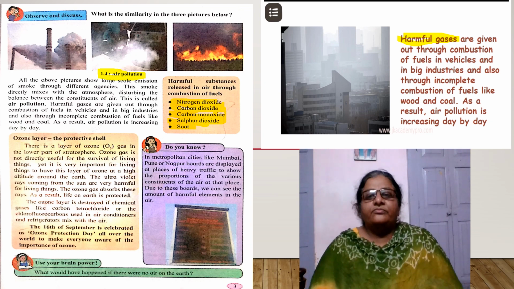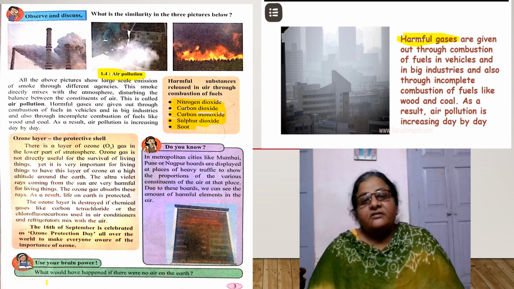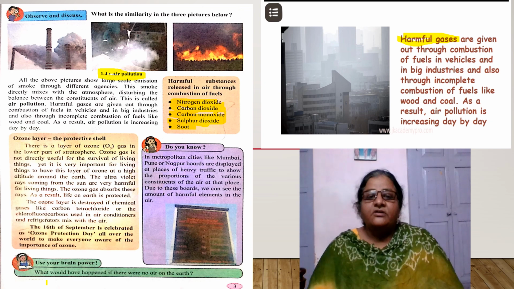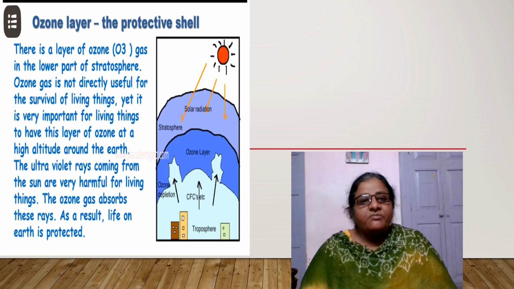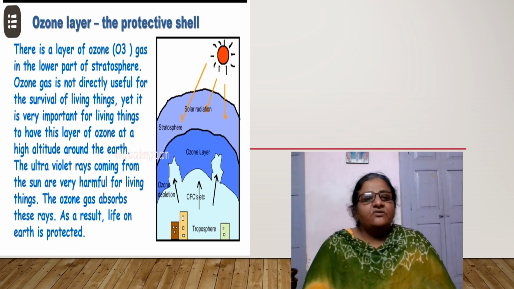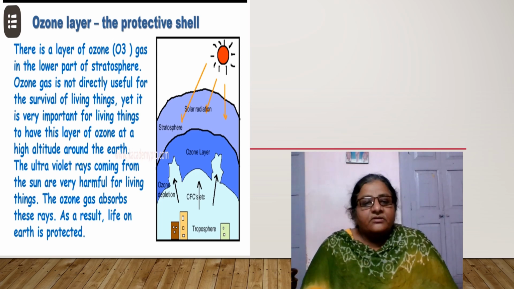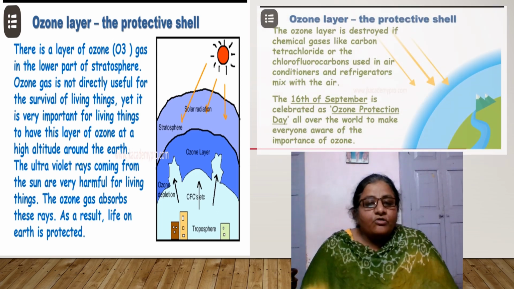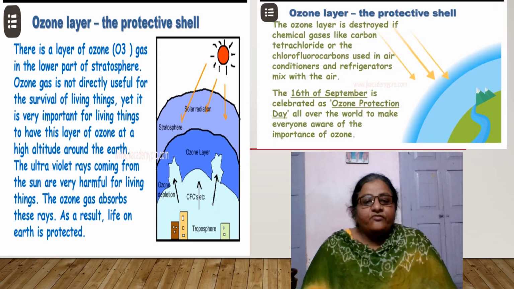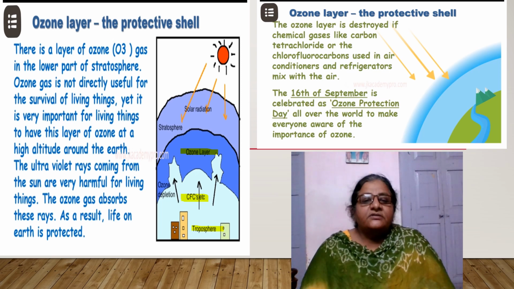How do human beings get protected from the harmful effects? We are going to learn from the ozone layer. Do you have any doubt about pollution? See, this is the ozone layer. And see, the troposphere, then fluorocarbons, that is CFCs, and after the troposphere we see the ozone layer. Understood? After the troposphere we can see it in the stratosphere.